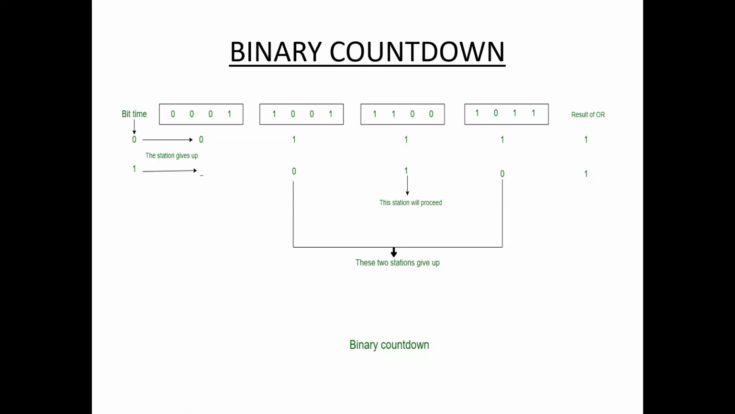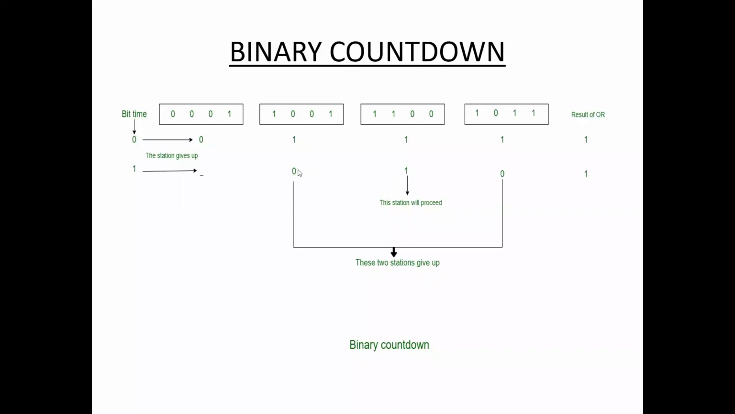Next, the second bit. Here this one is discarded, so this is not counted. Station 1 gives up, so station 1 is not in the computation. The remaining are station 2, station 3, station 4. See here, the second bit: now we take the second bit, 0 here, 1 here, 0 here.